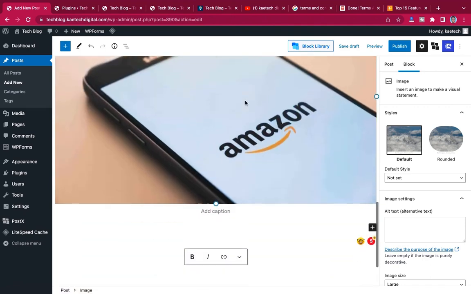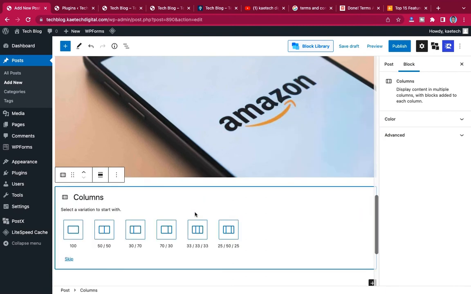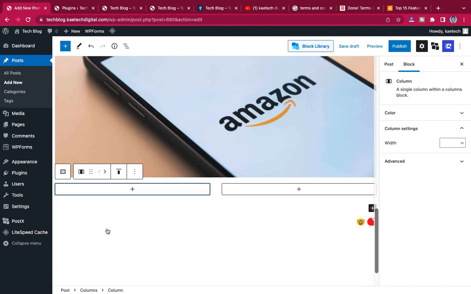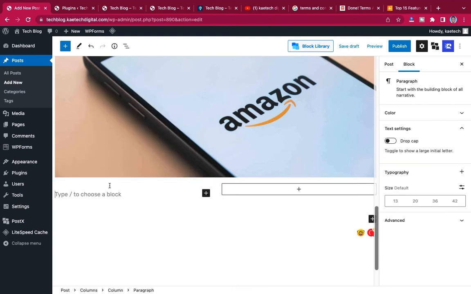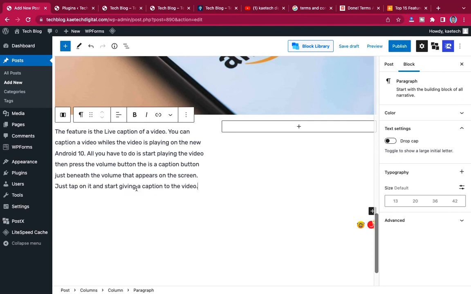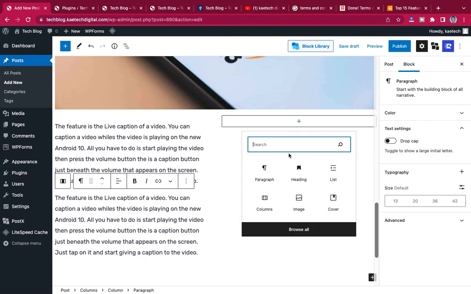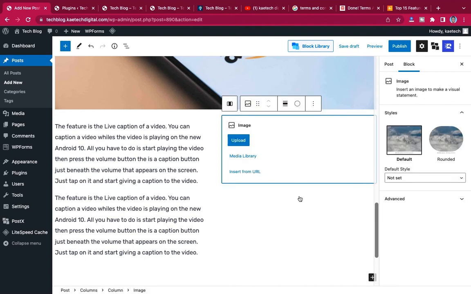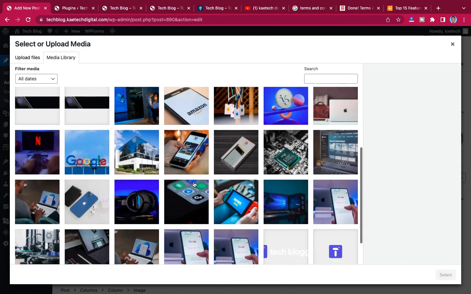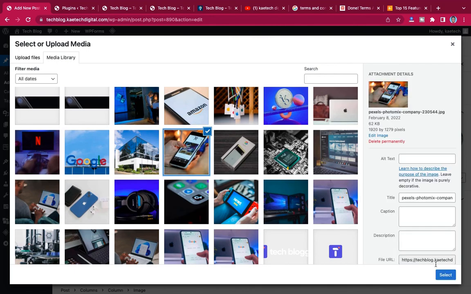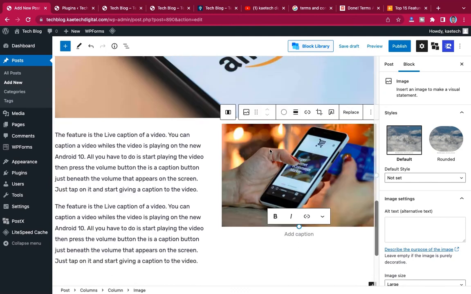Let's say the next one that I'm going to do, I'm going to use column. Let's say I'm going to use this column, and I'll put a text or paragraph over here. I'm going to put a few paragraphs over here, and then I'll put an image over here. Choose from library, and then maybe choose this image, put it over here. So it keeps going and going, the way you want it.